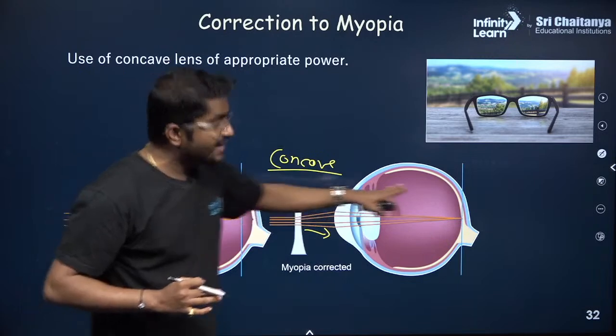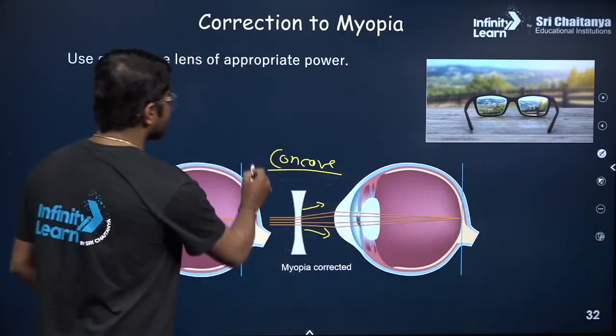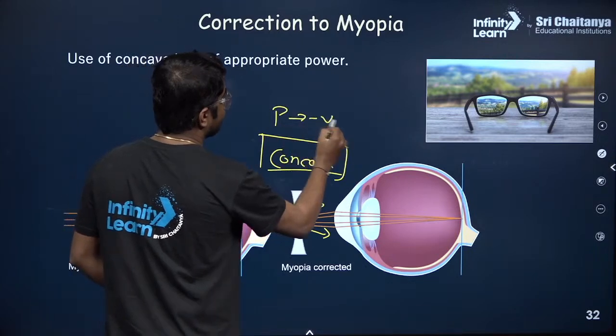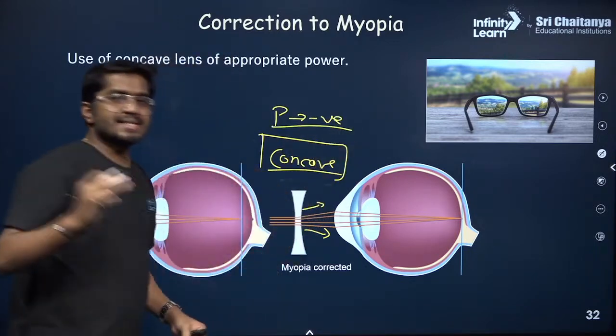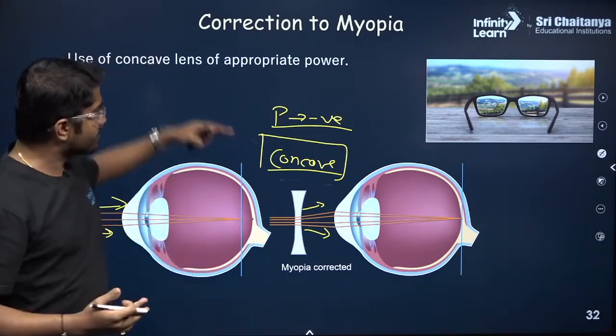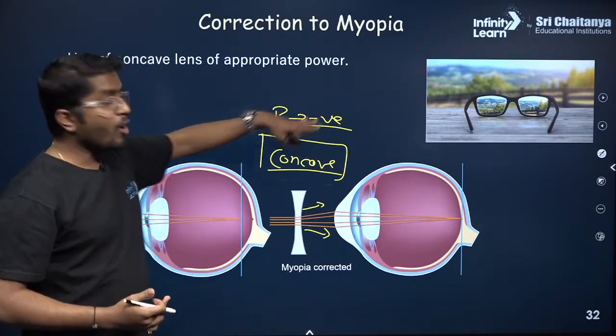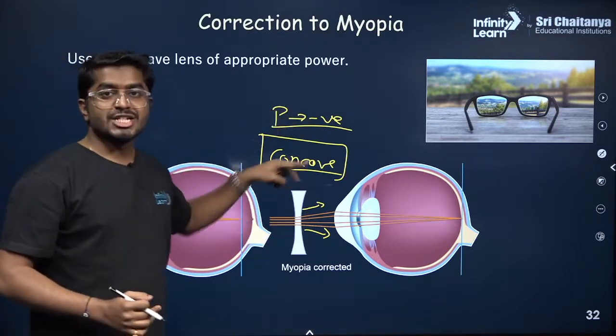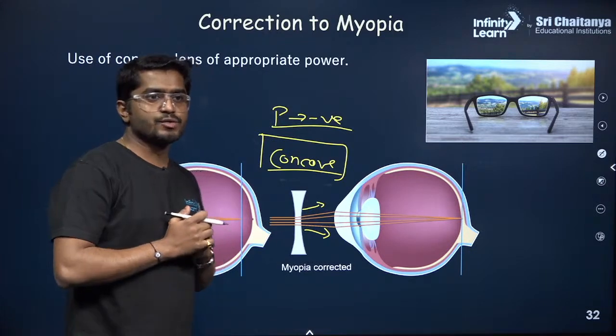So now they are correctly focused. So this concave lens will have negative power. So if any one of you is wearing specs, or anyone in your family, then mostly if the power is negative, they have myopia, and this is the shape of the lens that they are using.